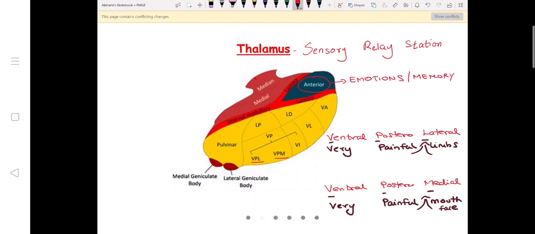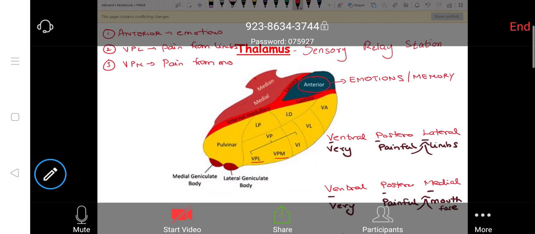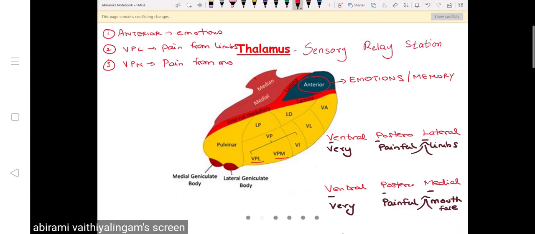So let's write out the functions here. Number one, anterior nuclei carries emotions. Number two, VPL nuclei of thalamus carries pain from limbs. Number three, VPM nuclei carries pain from mouth and face. Number four, we'll move on to the medial geniculate body.